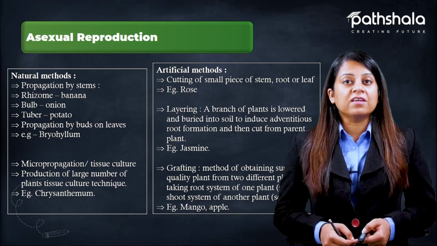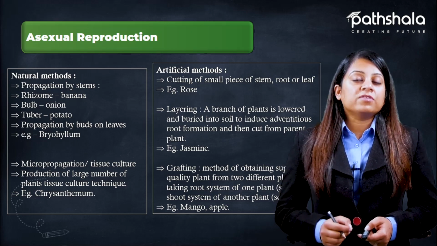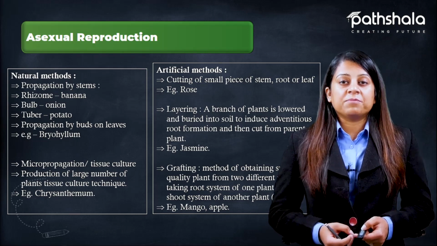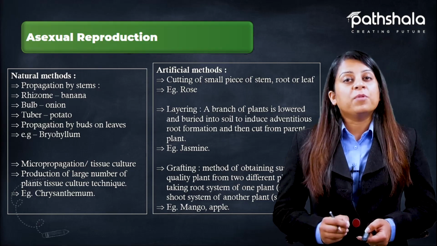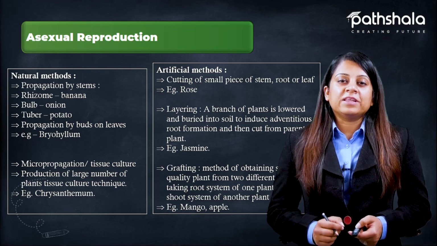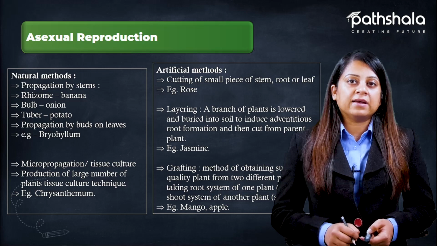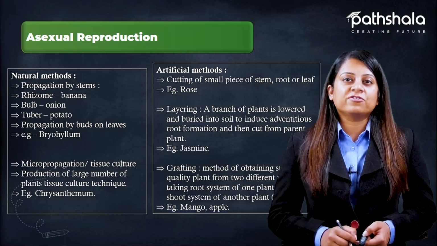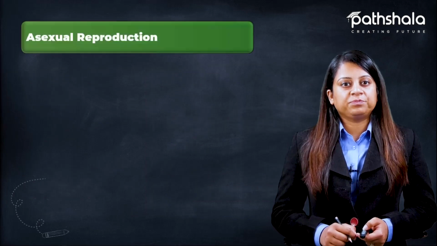Talking about grafting. Grafting is a very common method opted for these days, because in grafting the new organism that we get has the properties of two different individuals belonging to the same species. It is a method of obtaining a superior quality plant from two different plants by taking the root system of one plant, that is known as the stock, and the shoot system of another plant. This process is known as grafting, and it takes place in mango and apple.